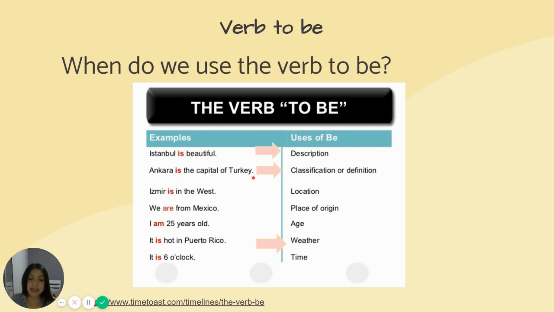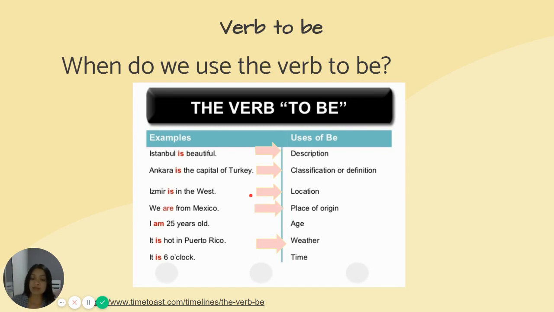Good job. Next, we use the verb to be for locations. That means locations, places, etc. As you can see in the example, Izmir is in the west. We use the verb to be to indicate where something or someone is.